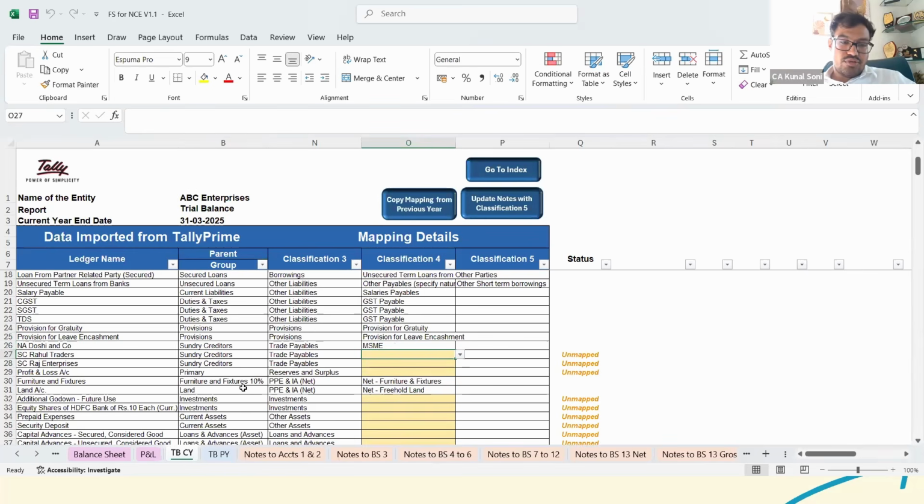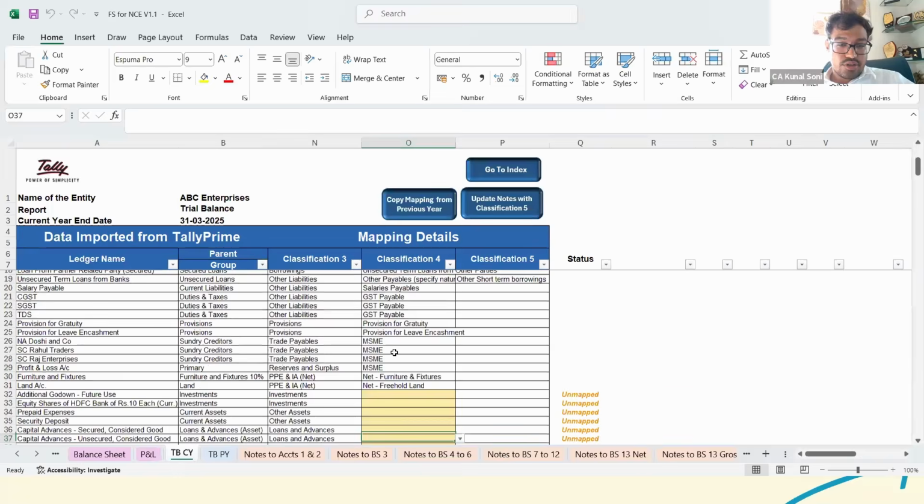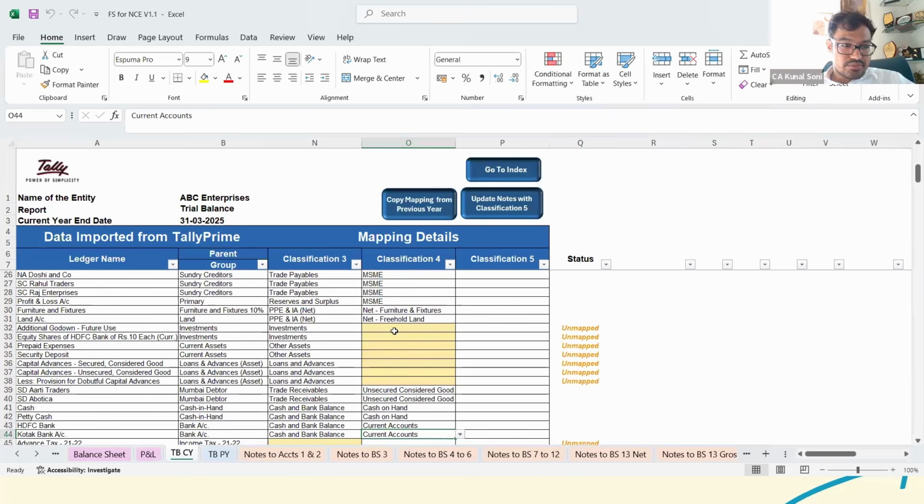Now see here, you can select whether you want it from the trial balance or from that particular Excel sheet containing the report. Investments, quoted investments or shares or anything. I'm just selecting any of these to have an idea.